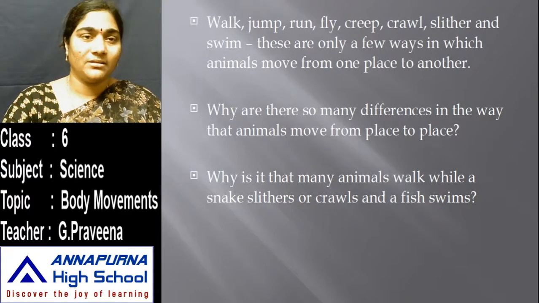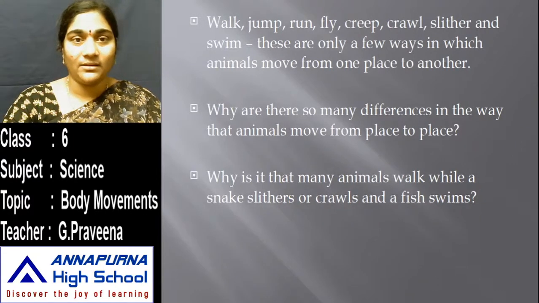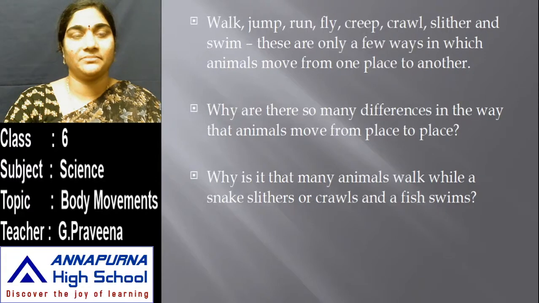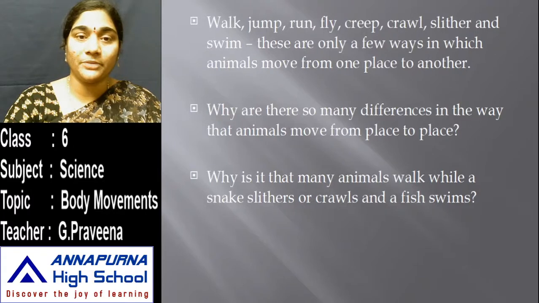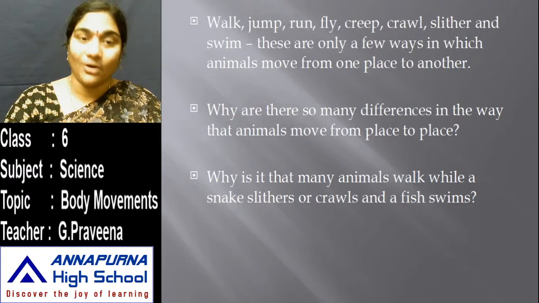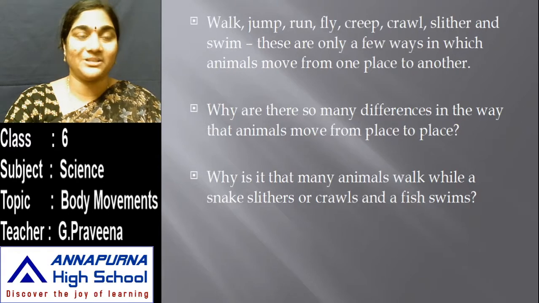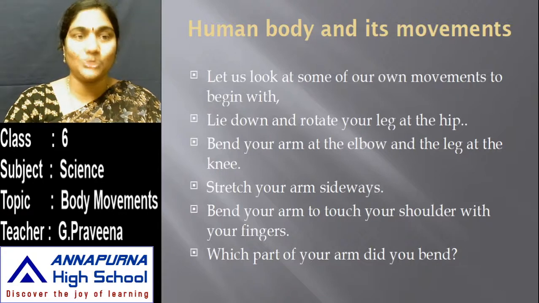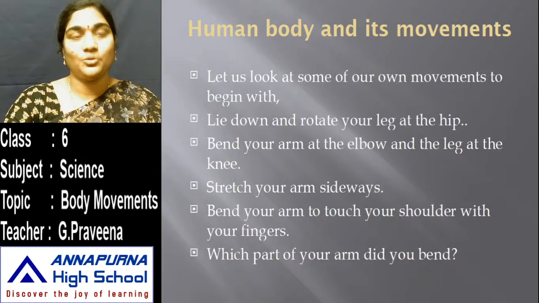Walk, jump, run, fly, creep, crawl, slither and swim. These are only a few ways in which animals move from one place to another. So why are there so many differences in the way that animals move from place to place? And why is it that many animals walk while a snake slithers or crawls and a fish swims? In this lesson, you are going to seek answers to those questions. Let us move on to the lesson now.